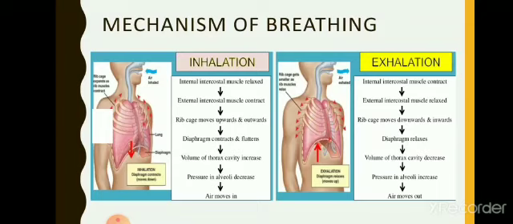Now we'll see what happens during inhalation and what happens during exhalation. During inhalation, the intercostal muscles present in the rib cage contract. The rib cage moves up and outwards, so the volume of the chest cavity increases, and the diaphragm contracts, which makes it flatten out.